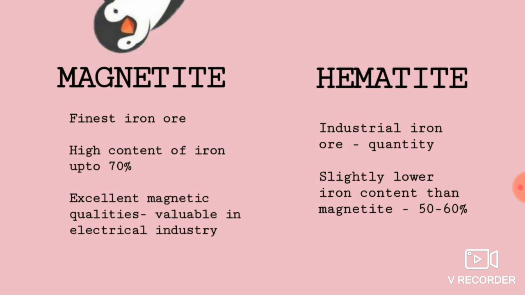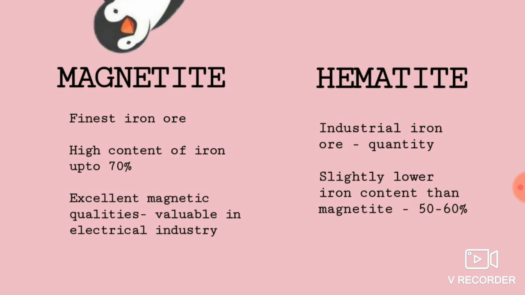Magnetite is the finest iron ore and it has more iron content, that is 70% iron content. And hematite is said to be the industrial iron ore and it has somewhat less iron compared to magnetite. The iron content here is 50 to 60%. So here you mainly want to remember which is the finest iron ore, which is the industrial iron ore, and what is the percentage of iron in each, because it is a 1 mark question.